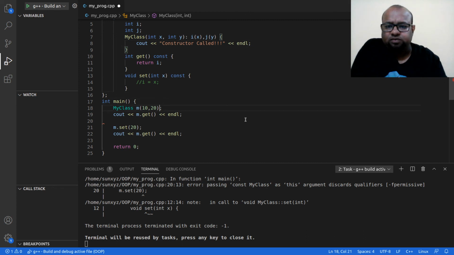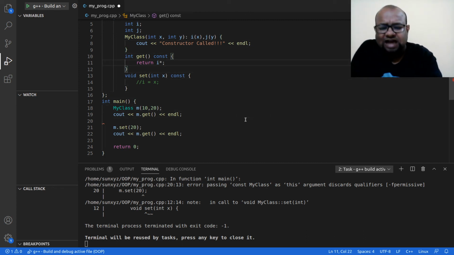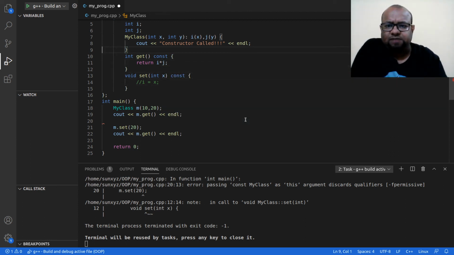And in get I am going to return i into j. I have passed in 10 and 20, so I should get 10 into 20, that is 200. So get should return me 200. Let me comment this out for the moment.